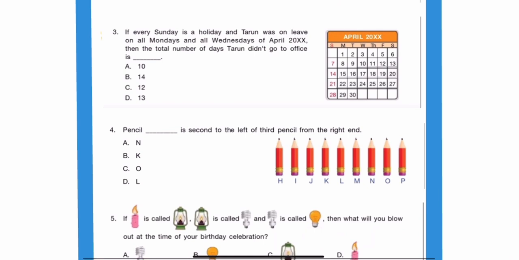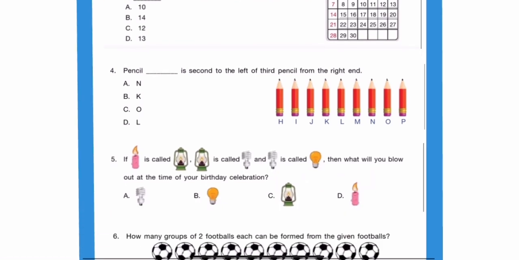Next, question 2, find the odd one out. We have been given these three items and the fourth one is the odd one out, because all these three are kitchen utensils and the fourth one is the hammer.